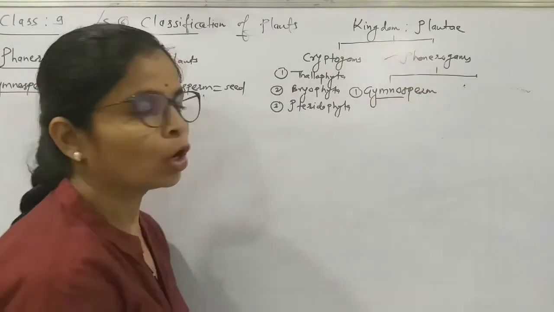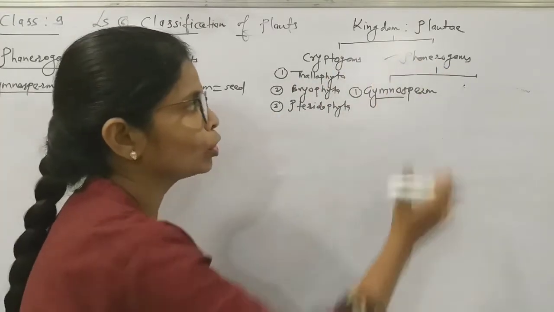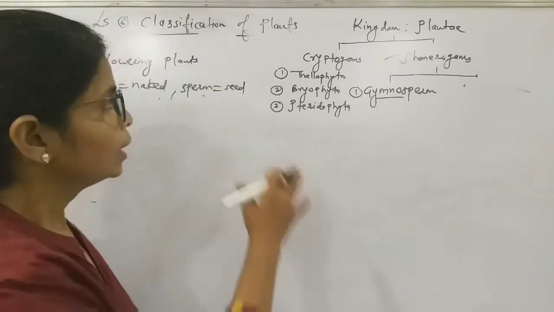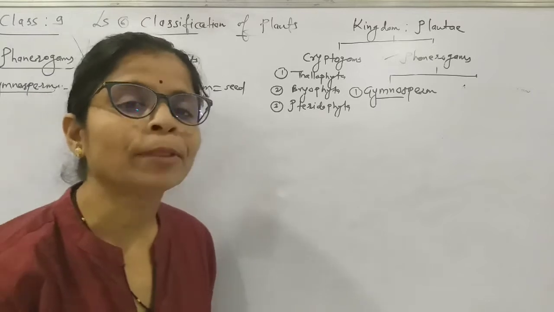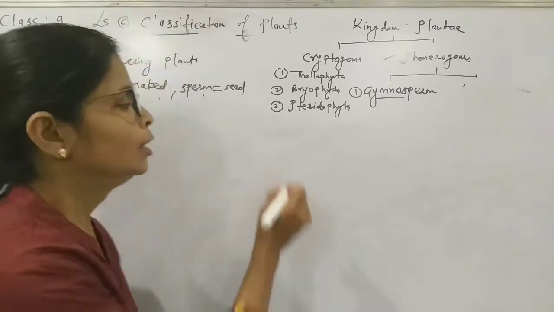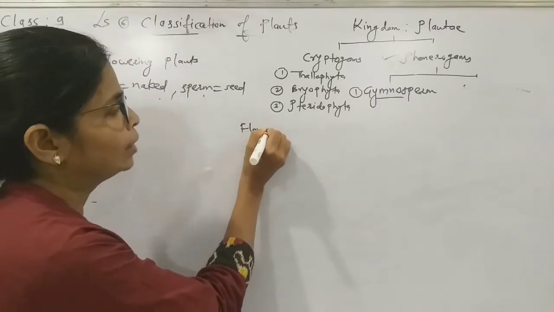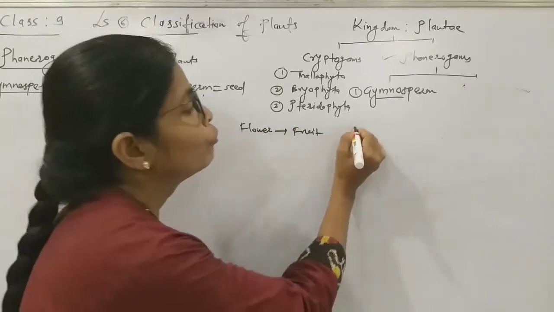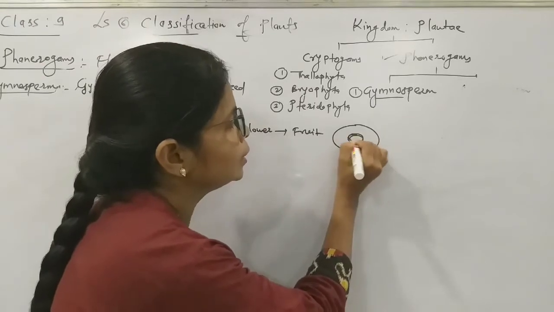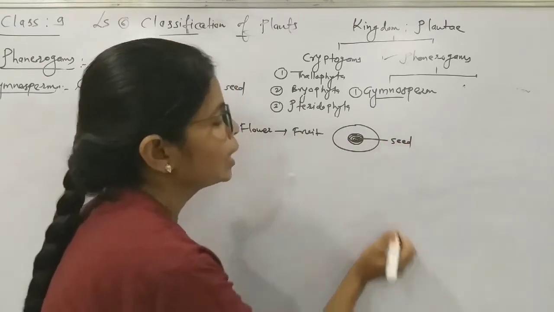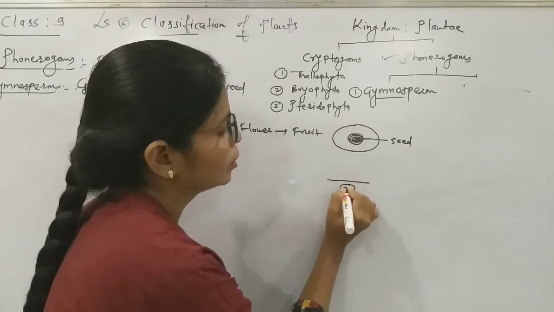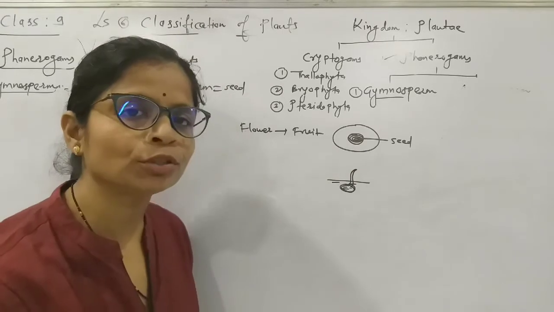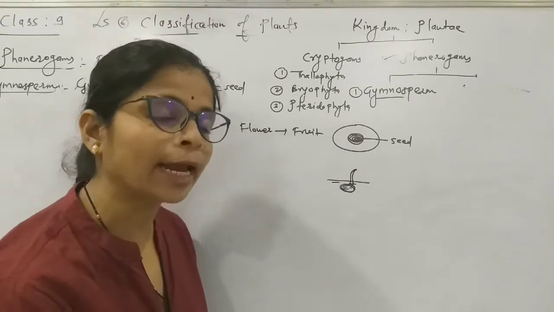On the other side, phanerogams are there. Phanerogams are flowering plants. Now see, when a plant bears flower, the flower is converted into fruit. Fruit bears seeds inside them. These seeds we sow, and germination of the seed takes place and we get a new plant.